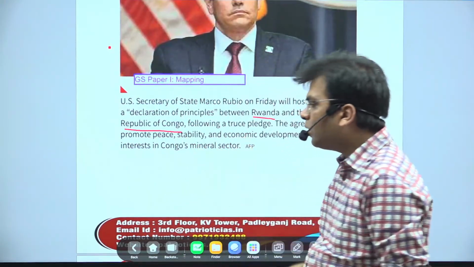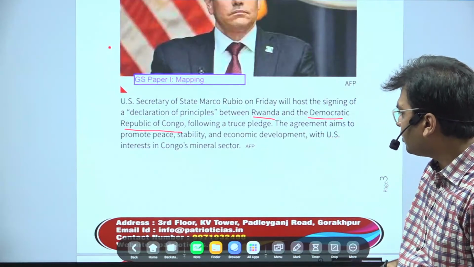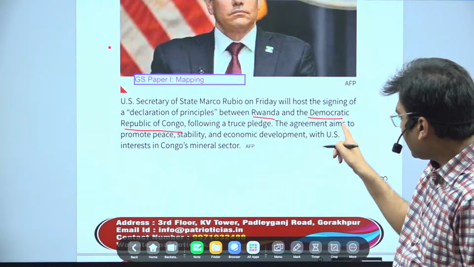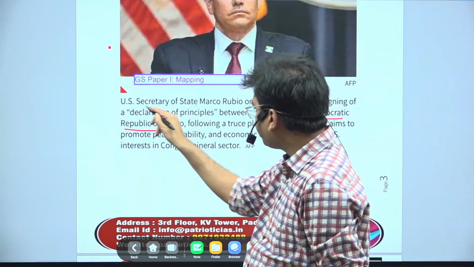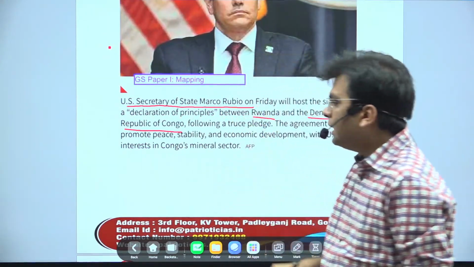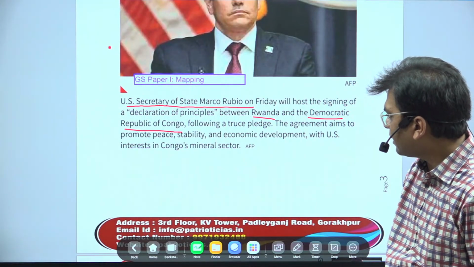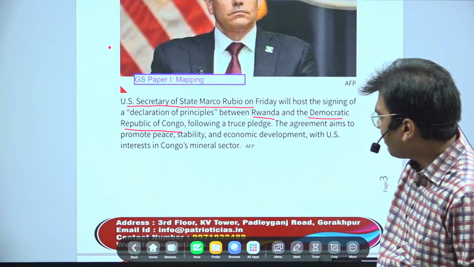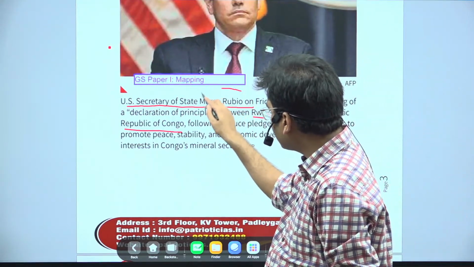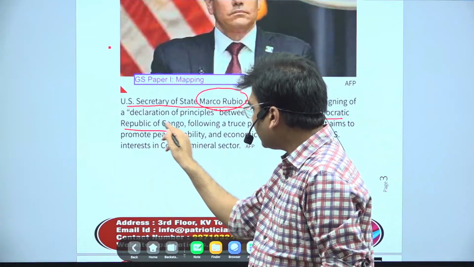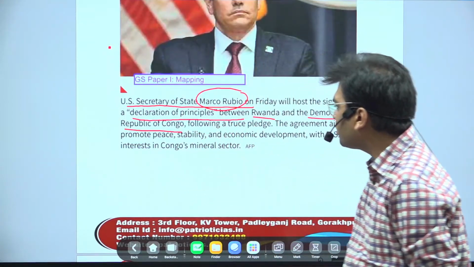So again we will locate these two countries on the map, and here you will see that the agreement is going to be signed under the leadership and mediator role played by the US. The US Secretary of State Marco Rubio made the statement, and this will be known as the Declaration of Principles.